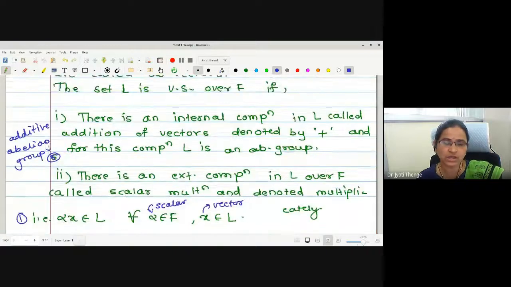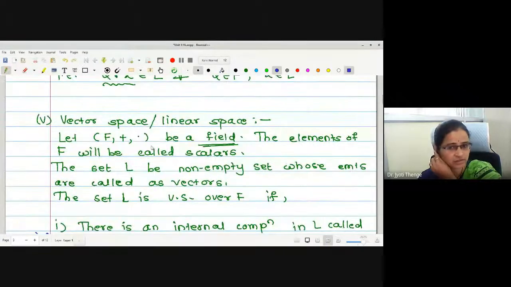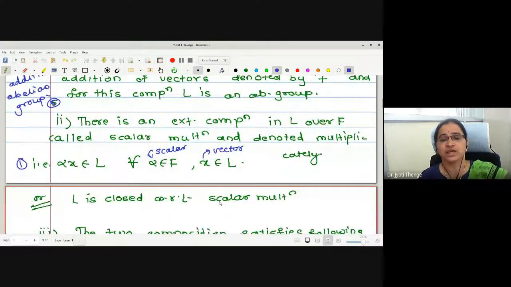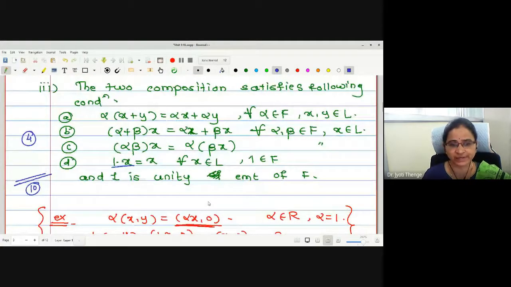Therefore, any set L is said to be a vector space over the field F if it satisfies all these conditions. Whatever operations are taken into consideration, all the operations are bound to these 10 conditions. We cannot use any operations which do not satisfy the 10 conditions.